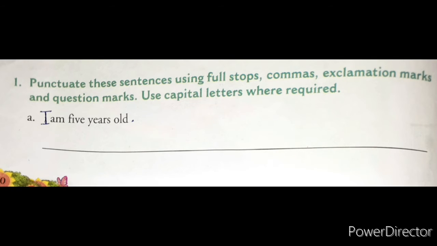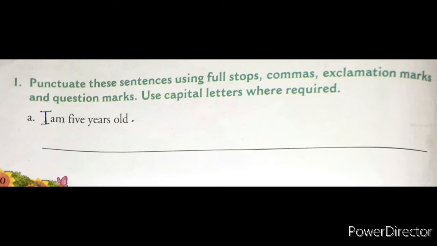Next we'll solve question number one. Punctuate these sentences using full stop, commas, exclamation marks and question marks. It means you have to use full stop, question marks, commas, exclamation mark, and also you have to use capital letters where required. Now first sentence: I am 5 years old.